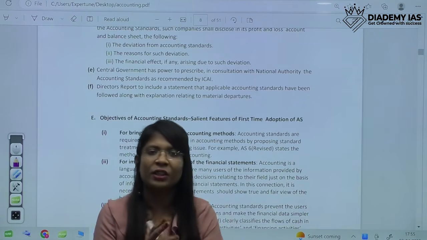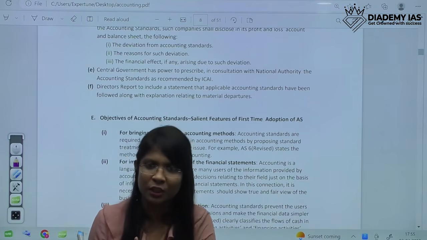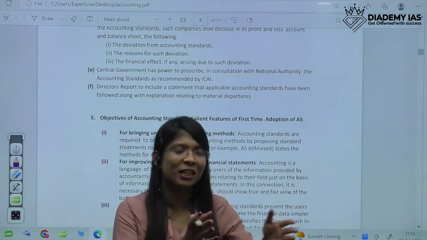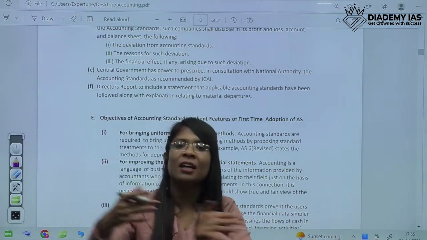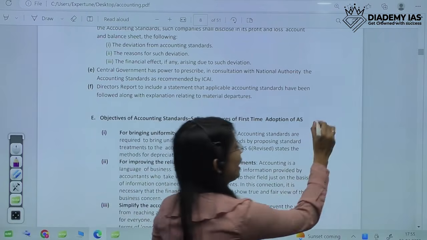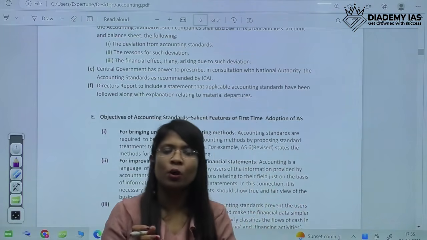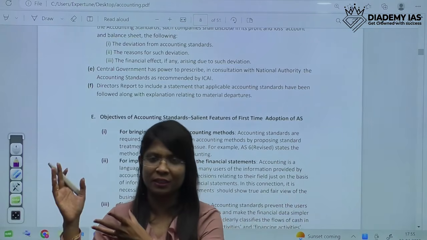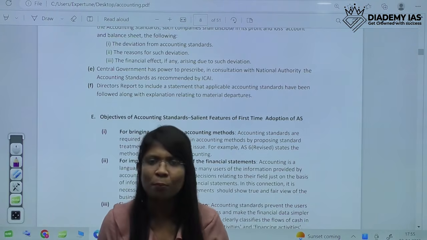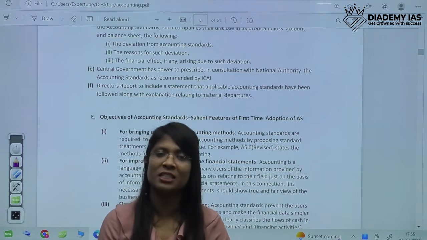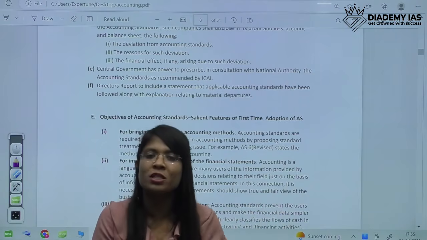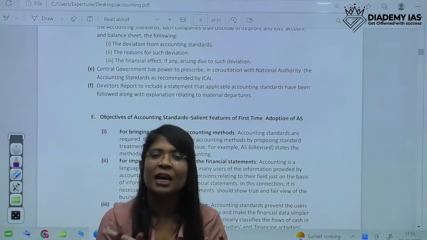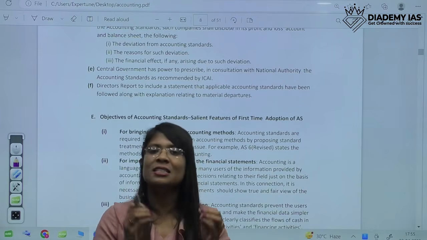For example, if there are two companies working in the same industry, like steel, we won't take the names of the companies, say ABC Steel and DEF Steel. If ABC Steel is using different methods and DEF Steel is using altogether different methods, then how can we compare both of them? It's impossible to compare their revenues and their profits. So both of them have to follow the same standards so that there is uniformity and reliability.